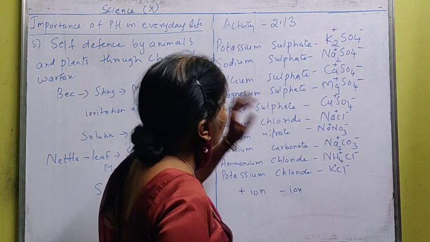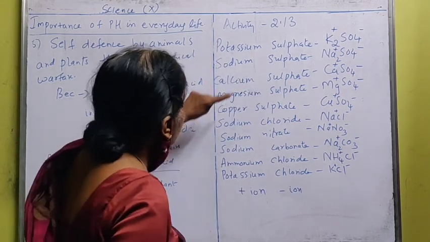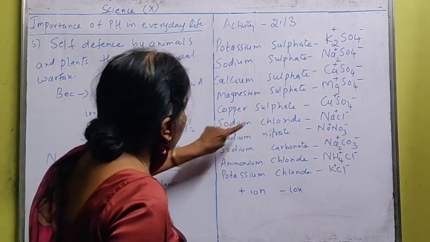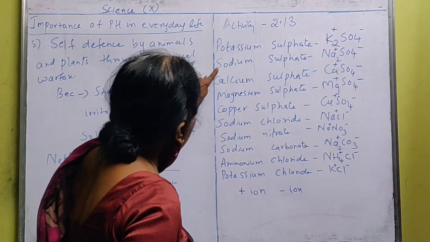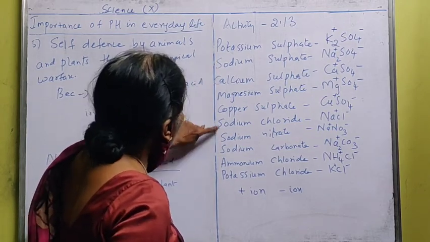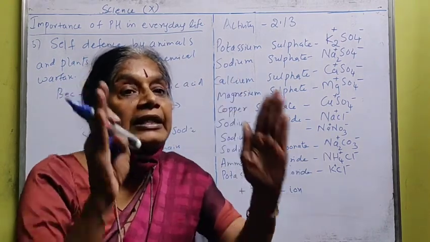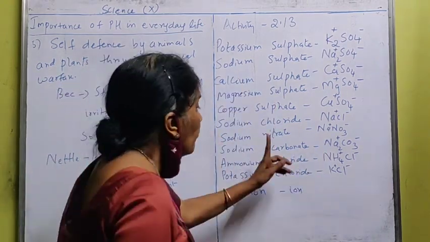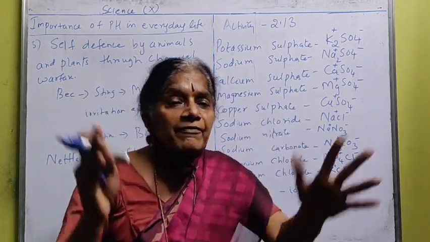For example, you take sodium sulfate, sodium chloride, sodium nitrate, sodium carbonate. So these four belong to the sodium family. According to the positive ion, you can give the family name as sodium family. Why?